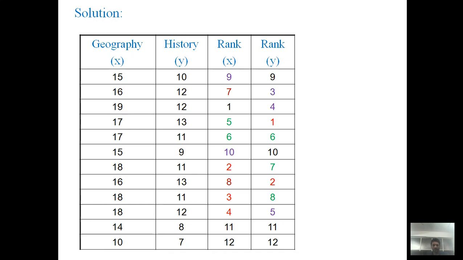Then after 12 there is 11. On 11 again there are 3 students, so we assign rankings 6, 7, 8 using the same color, green. The order is not important; you can flip 6, 7, 8 with the help of permutations. You may write 6 here, 7 here, as you wish. In the same manner we rank the history subject.